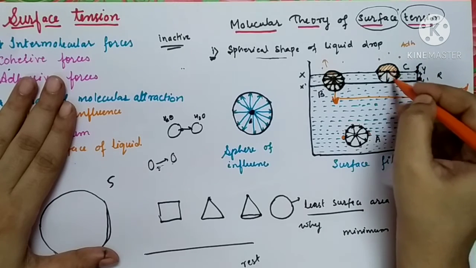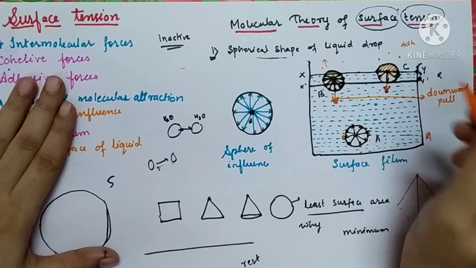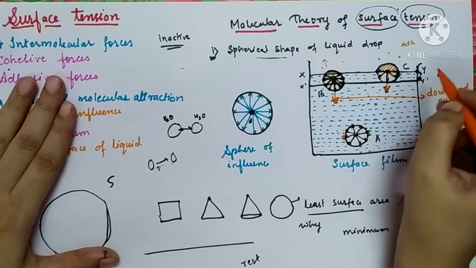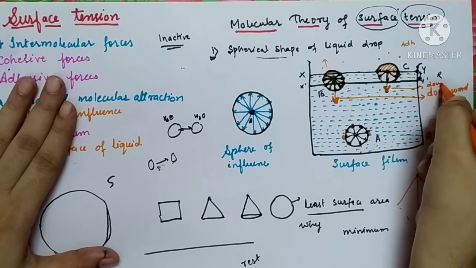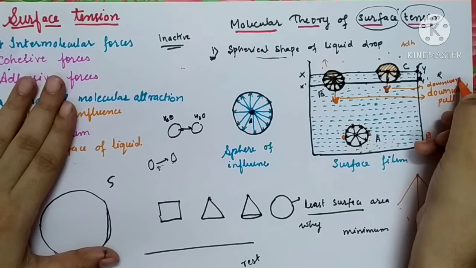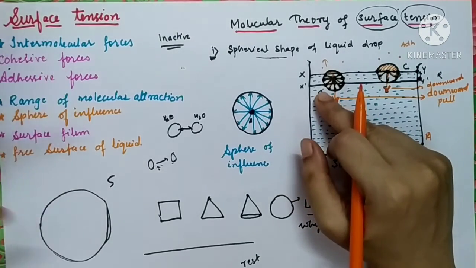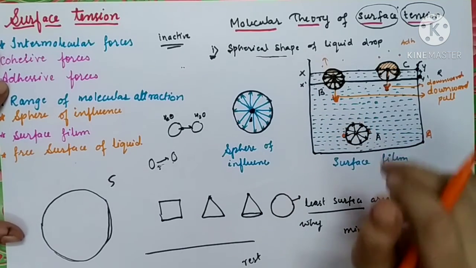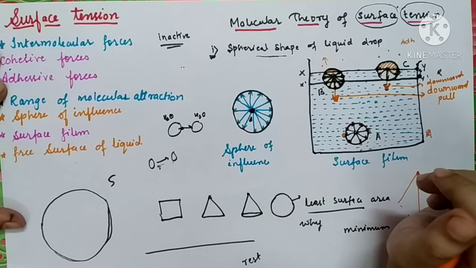When you draw the diagonal, you will get this direction. So again, you can say that there will be a downward pull acting on molecule C. So B and C both will be attracted by all the other liquid molecules in a downward direction, and this force is called the downward pull.